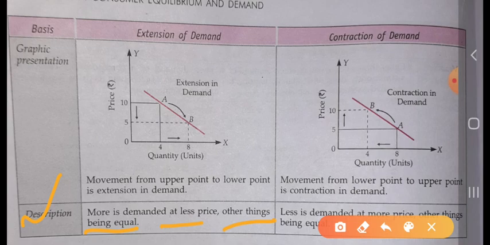Okay, when the price is less, the consumer is demanding more of the commodity, and less is demanded at the more price. When the price is more, the consumer is demanding less of the commodity, and we have taken the other things remaining constant. There will be no change in the other factors. Okay.